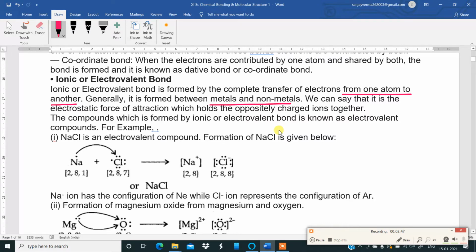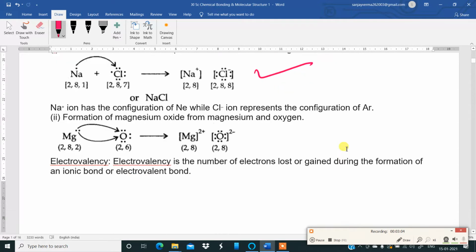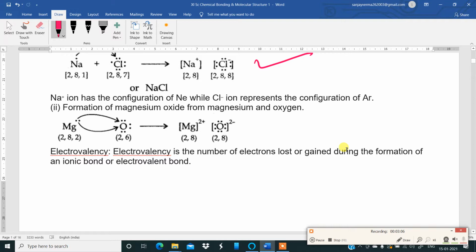We can say that it is the electrostatic force of attraction which holds the oppositely charged ions together. The compounds formed by ionic or electrovalent bond are known as electrovalent compounds. So, formation of sodium chloride is there. Then formation of magnesium oxide is there. This is something which you have done in class 10 as well.